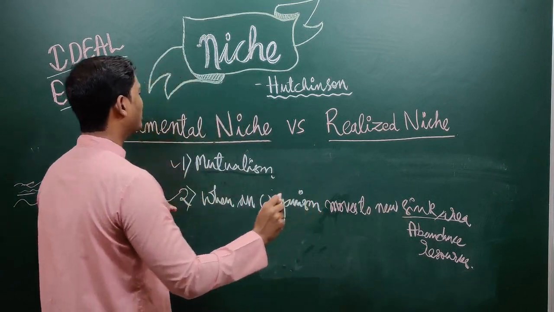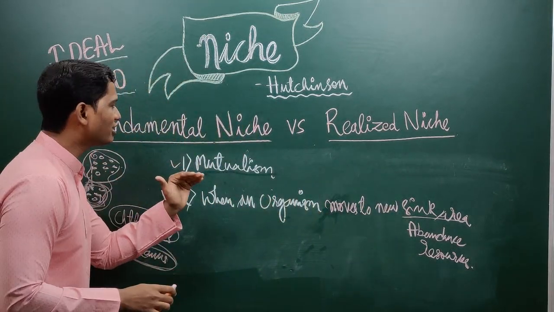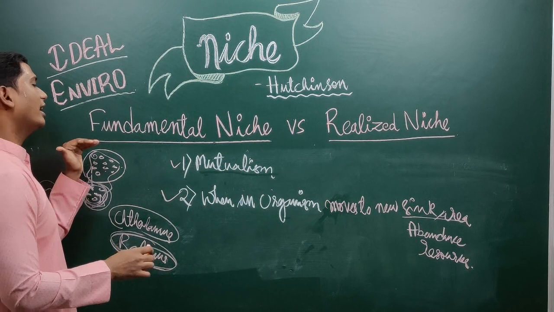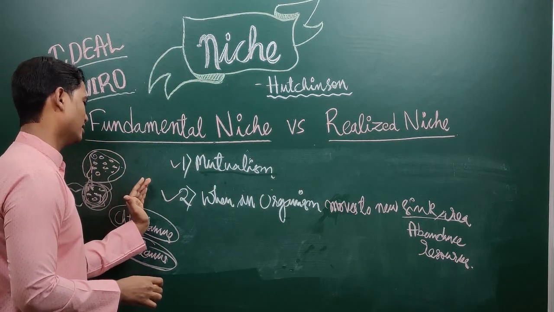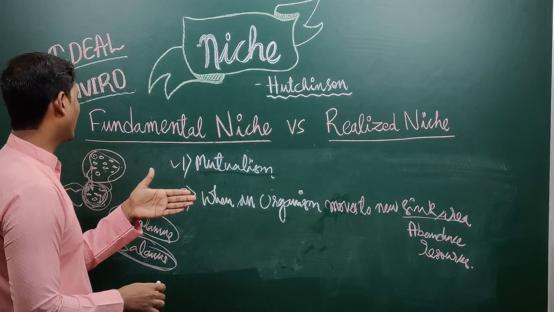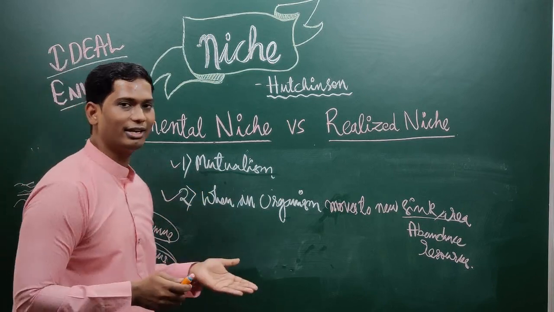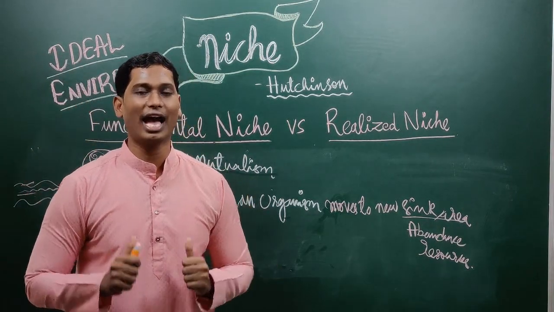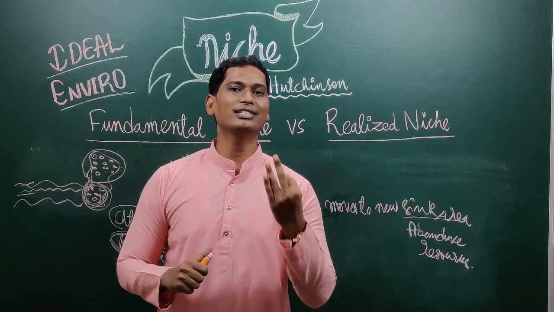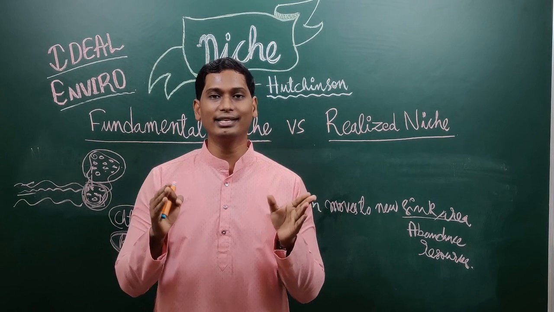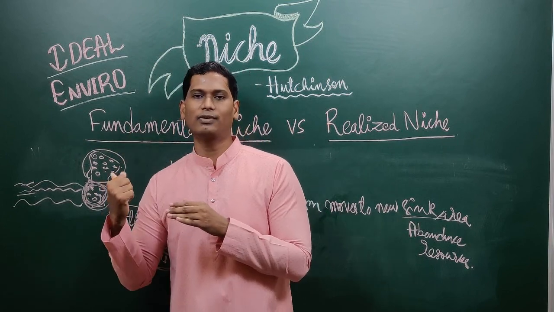This is the second condition where the realized niche is greater than the fundamental niche. One is mutualism, second is when an organism moves to a new sink area. That is what about the fundamental niche and the realized niche. I hope you are clear with what is niche, what is fundamental niche, what is realized niche, with a common understanding and with a sentence perspective understanding.